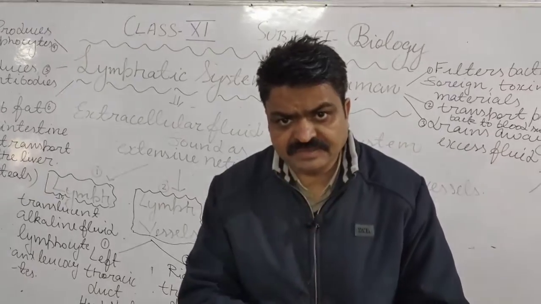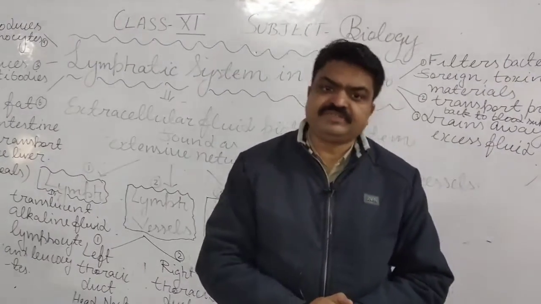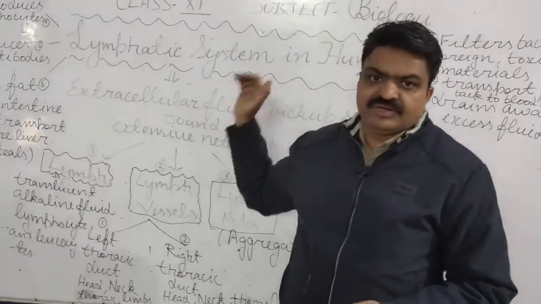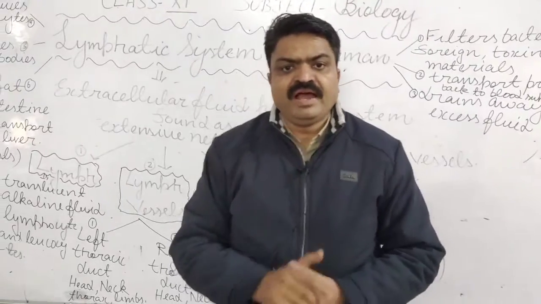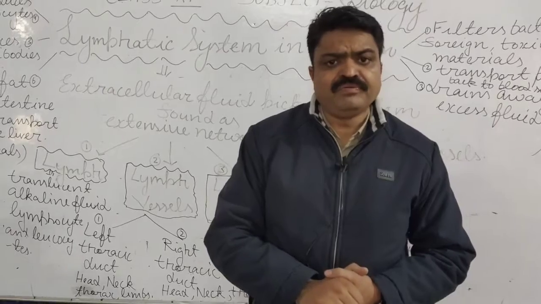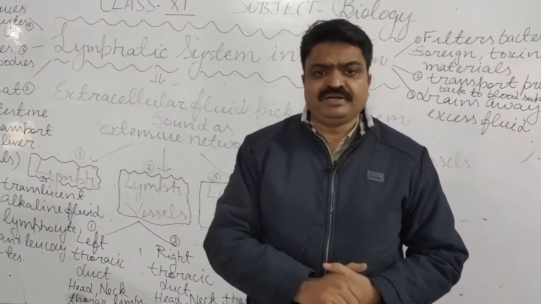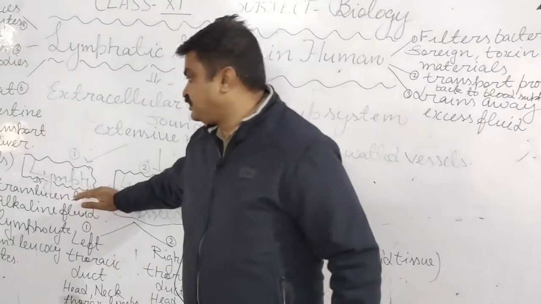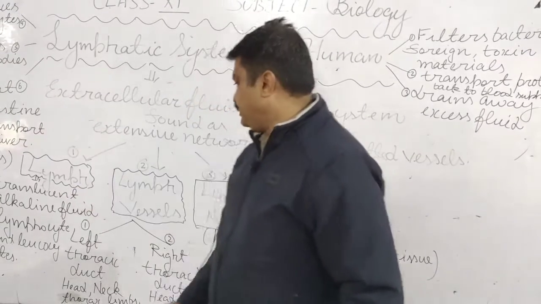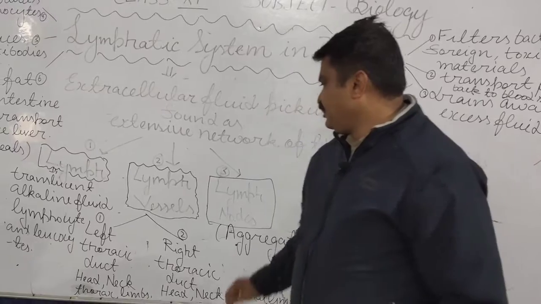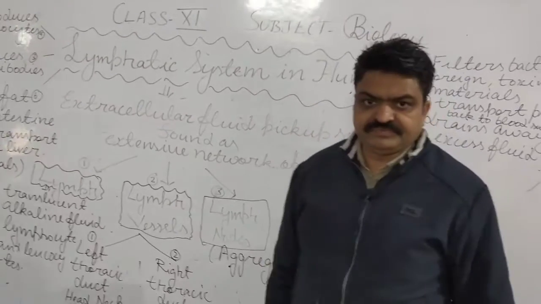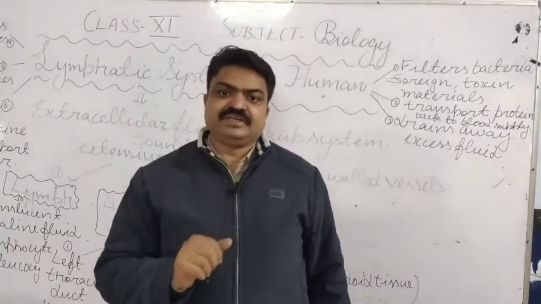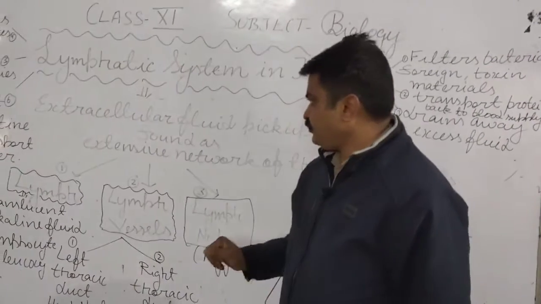It is made up of three important parts: first is lymph, second is lymph vessels, third is lymph nodes. Now, one by one, we will discuss these.